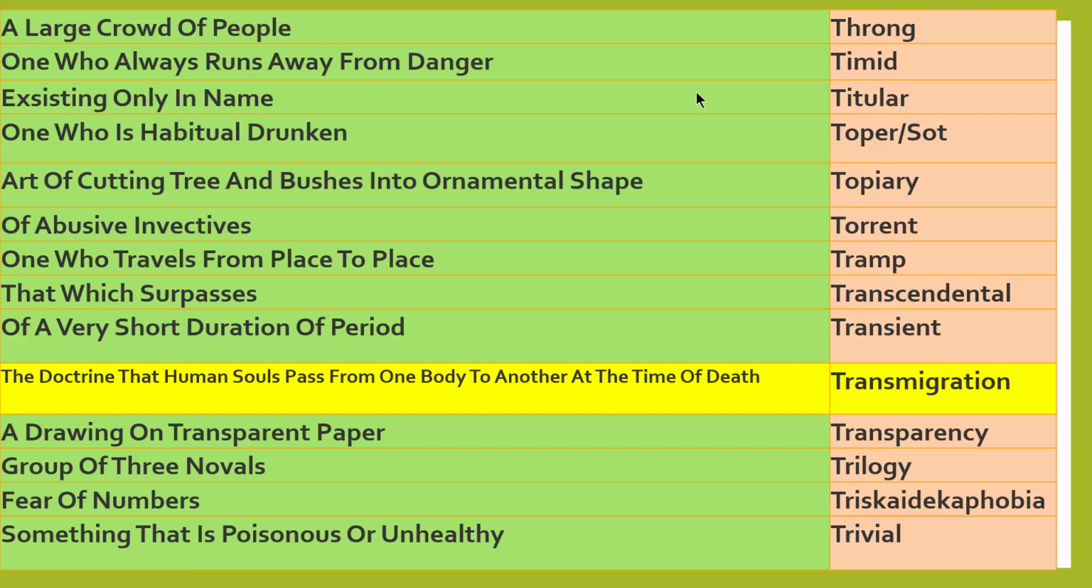Trilogy means group of three novels. Group of three novels, poems in one series. That is a trilogy. Fear of numbers. So many students are not ready to learn mathematics. Reason? Because of triskaidekaphobia. Fear of numbers.